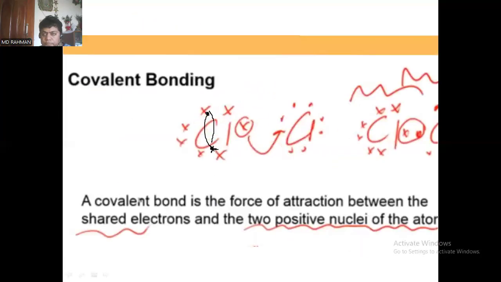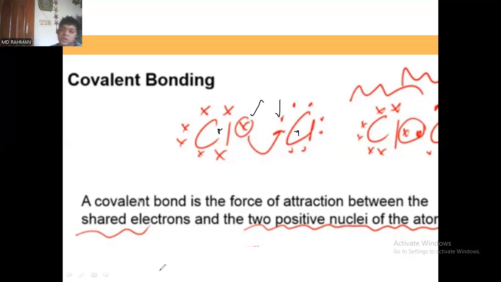Now we should go on. This one you can see here, the chlorine atom and the chlorine atom. This is the cross model, and this is the dot model, and the bond is forming. A covalent bond is the force of attraction between the shared electrons, this one and this one shared, and the two positive nuclei, this nucleus and this nucleus, right?